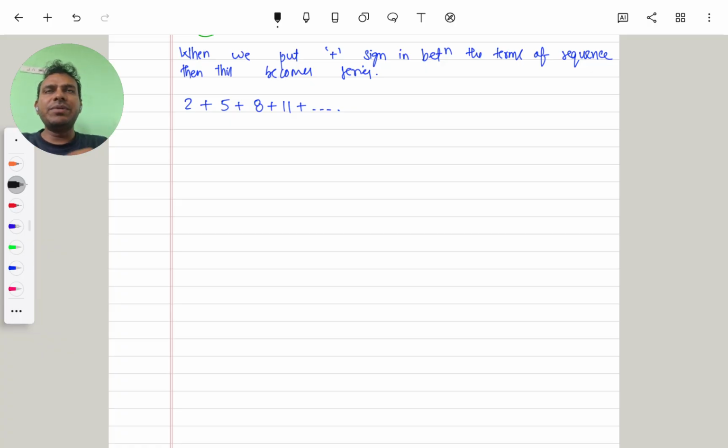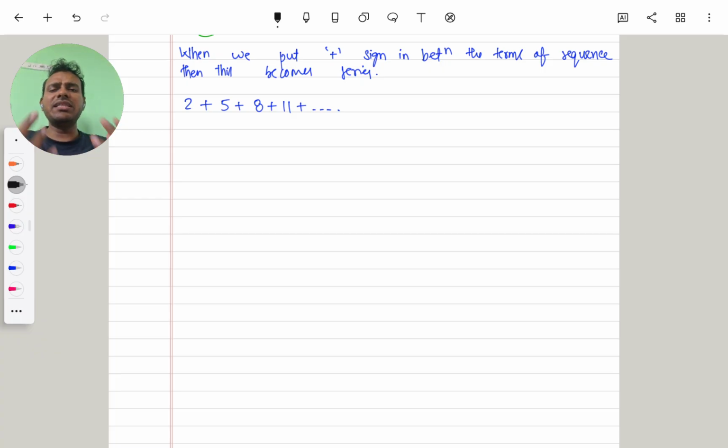Like this chapter can combine with trigonometry, or quadratic equation, or differentiation, or integration, maybe probability, or vector 3D, any chapter. So we have to study this chapter in a very focused way. Also, this chapter is very easy, not very tough.